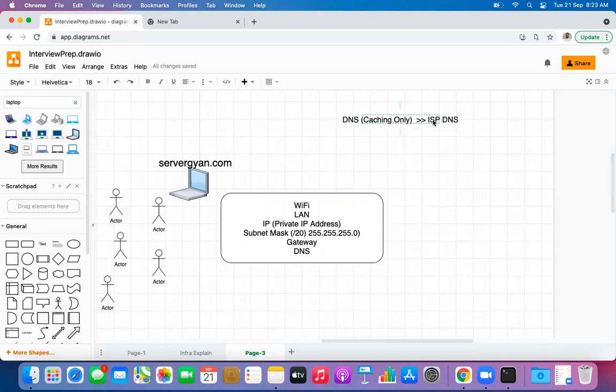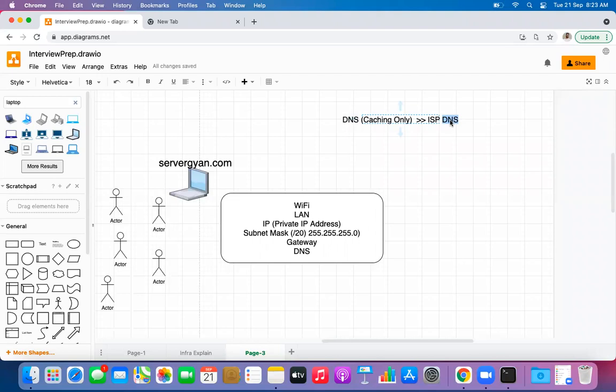ISP means Internet Service Provider. Whenever you get a broadband connection or a leased line, they do not only provide you an IP address, they provide other information like subnet mask, gateway and DNS. So this is the actual DNS server which the ISP holds.